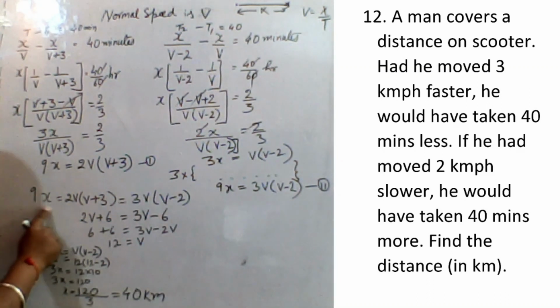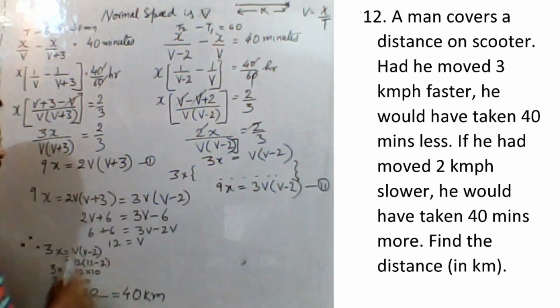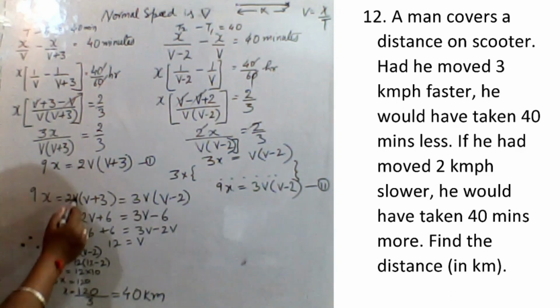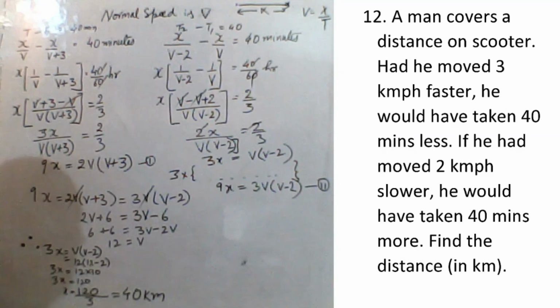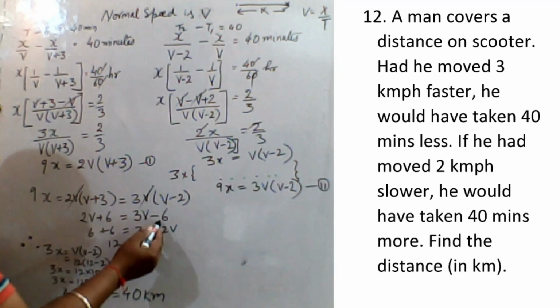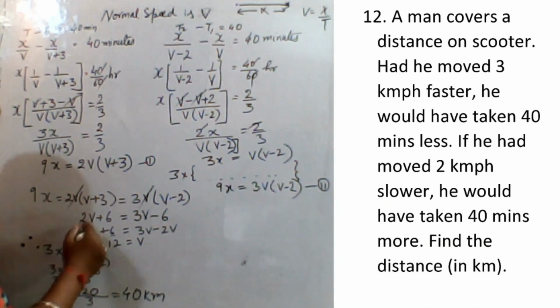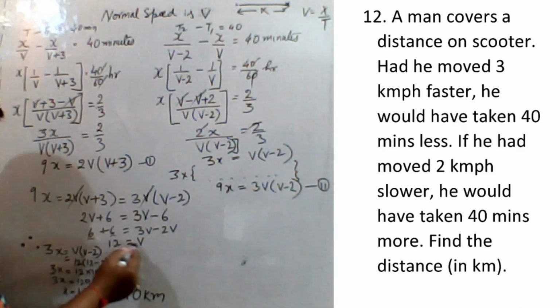Now 9x equals this whole thing; copy it here, and copy the other thing here. So here this V got cancelled. 2 into V, 2V, and 2 3s are 6, so 3V minus 6. Minus 6 comes here and becomes plus 6, and this 2V goes there and becomes minus 2. So V becomes 12 km per hour.